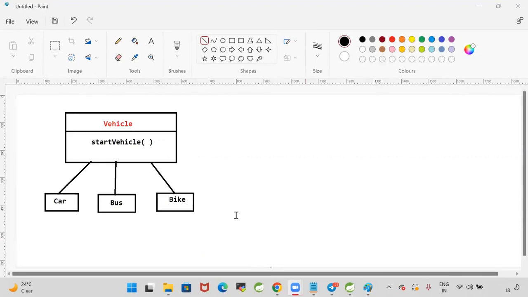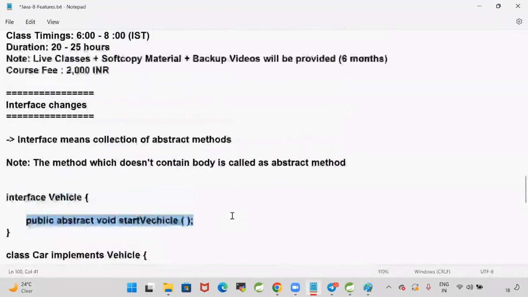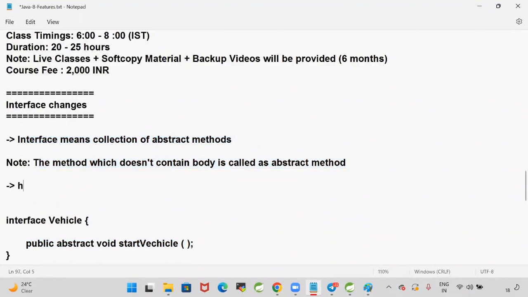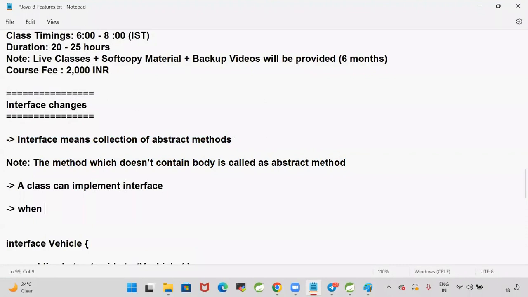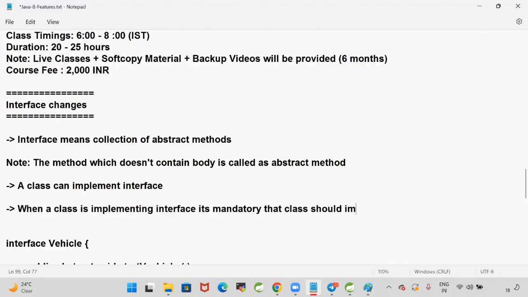What is the meaning of interface implementation? Interface implementation means we need to provide logic for the method. Interface means collection of abstract methods. The method which does not contain body is called as abstract method. A class can implement an interface. When a class is implementing an interface, it's mandatory that the class should implement all abstract methods of that interface.